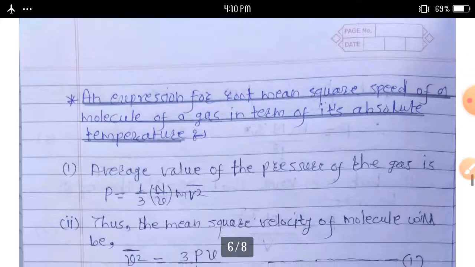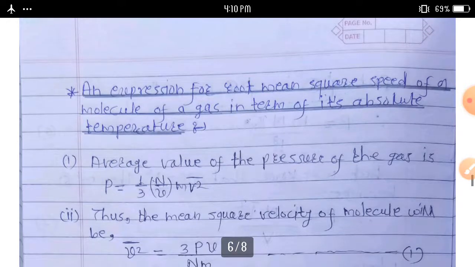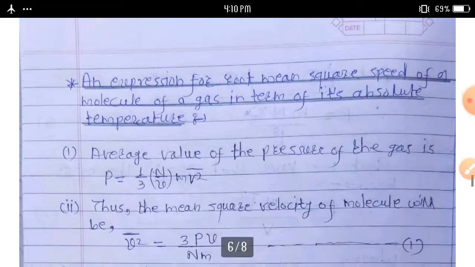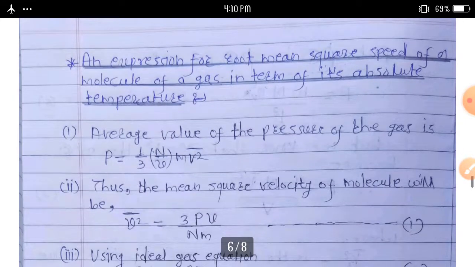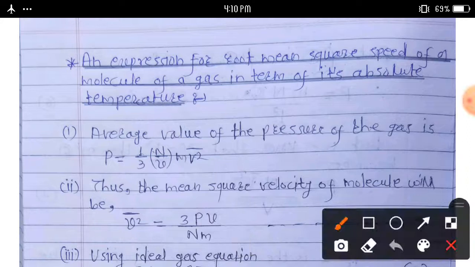Next topic is an expression for root mean square speed of a molecule of a gas in terms of its absolute temperature.